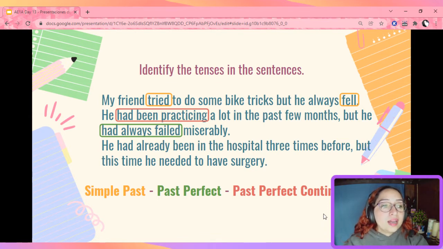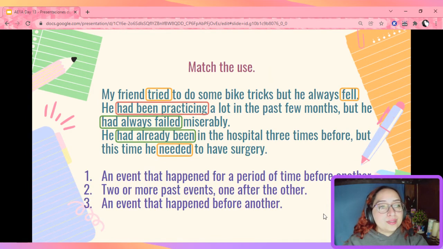Next, he had already been in the hospital 3 times before, but this time he needed to have surgery. If you notice, we're using past perfect, he had already been, and we're using simple past, needed. Okay, but how do we use this? I want you to please match the use to each of the sentences. Pause the video, please.